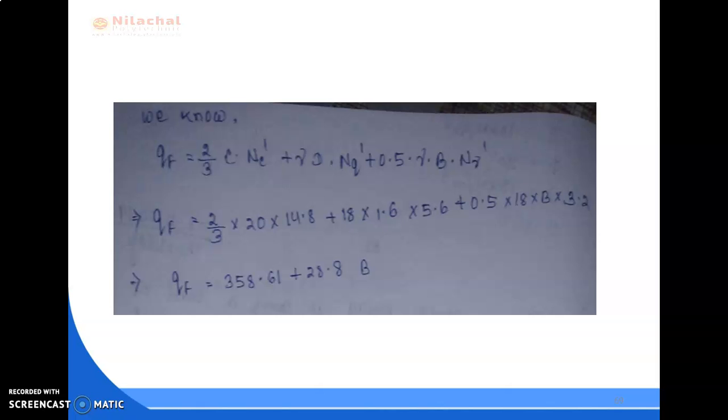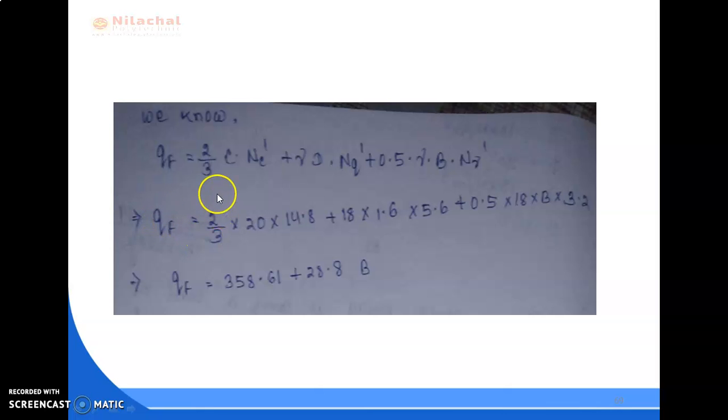So we know for local shear failure, for strip footing, qf equal to 2 by 3 C Nc dash plus gamma D Nq dash plus 0.5 gamma B N gamma dash.